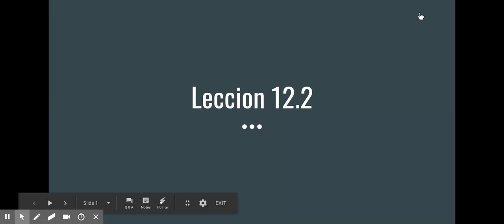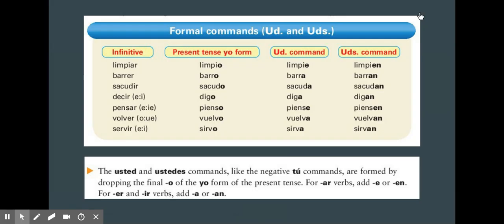In 12.2, the main topic is formal commands. Earlier in chapter 11, we learned about informal commands, which is when you're talking with someone or ordering someone with whom you would use the subject tú. In this case, we're going to learn how to say commands when addressing someone with usted, so generally a formal person, more formal setting, or ustedes when you're addressing a group of people.